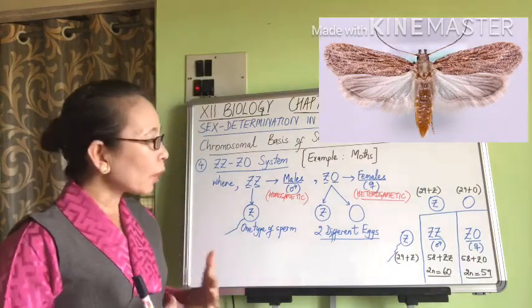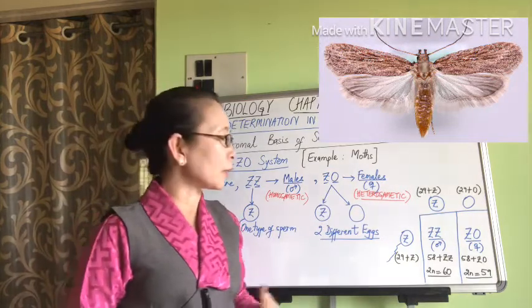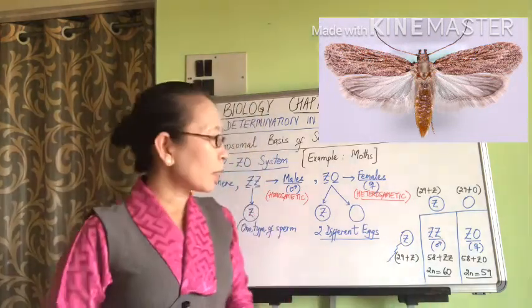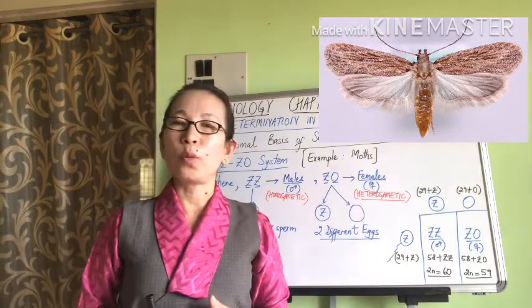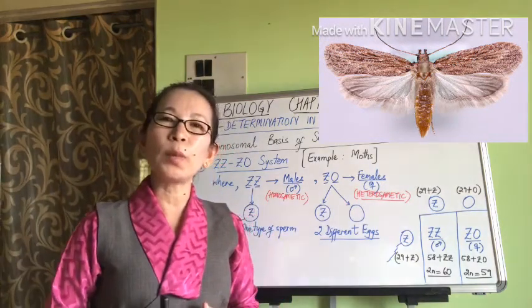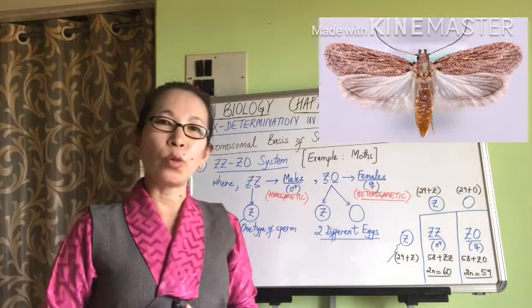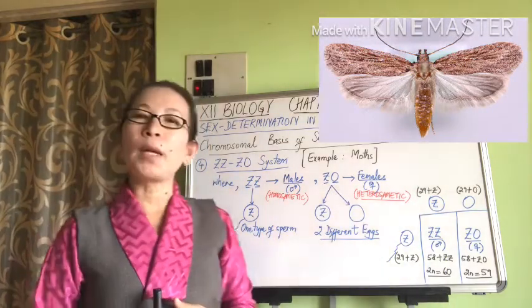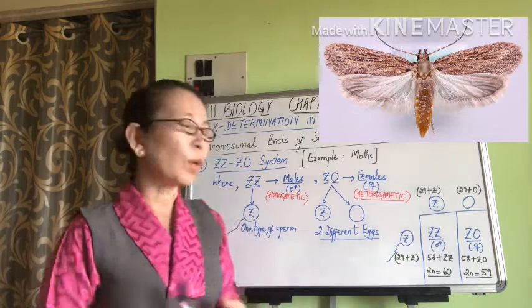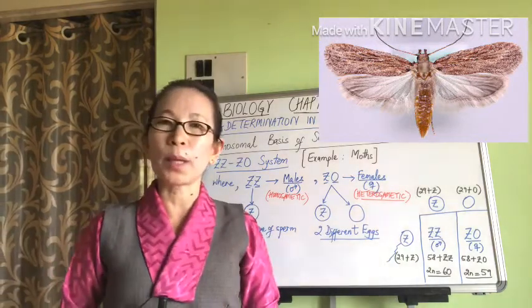Now, one example of such a moth species is a moth having 60 chromosomes in them. So their diploid chromosome number is 60, which means they have 30 pairs of chromosomes, out of which 29 pairs are autosomal pairs and 1 pair is their sex chromosome pair.